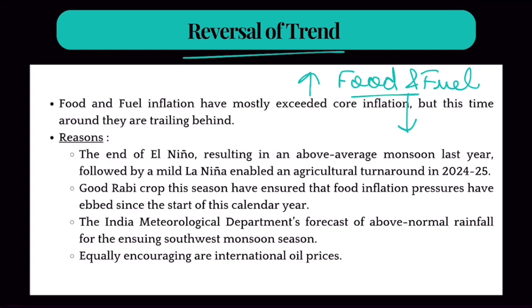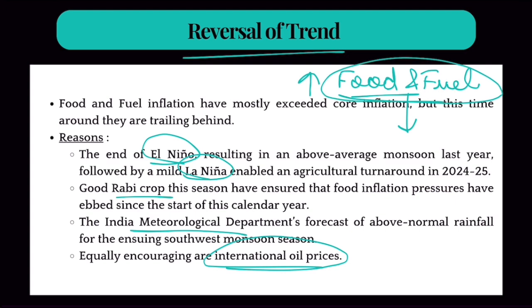The reasons for that are, because El Nino ended and La Nina started, so there was ample monsoon, ample rainfall, good Rabi crop season, so supply of food grains was high. Plus this year also the Indian Meteorological Department says that rainfall would be adequate. So there is no worry as far as food inflation is concerned, food supply is concerned, and there is no worry as far as international oil prices are concerned. So food and fuel inflation would now fall. Now RBI can reduce its interest rates.